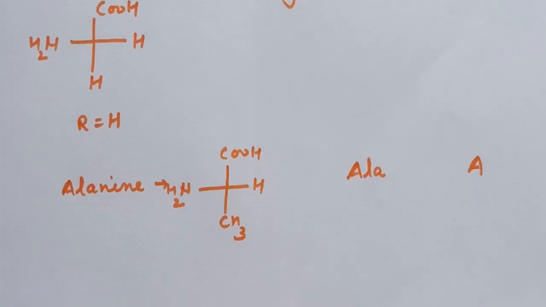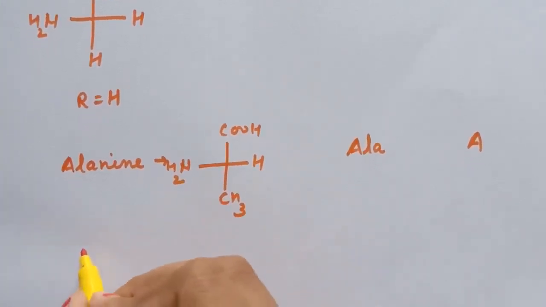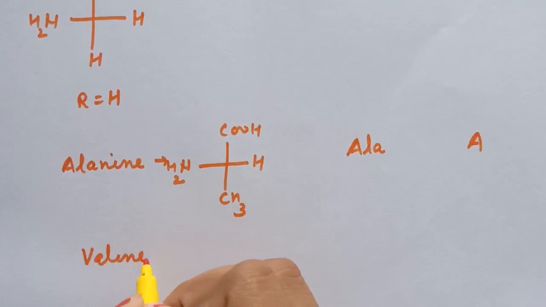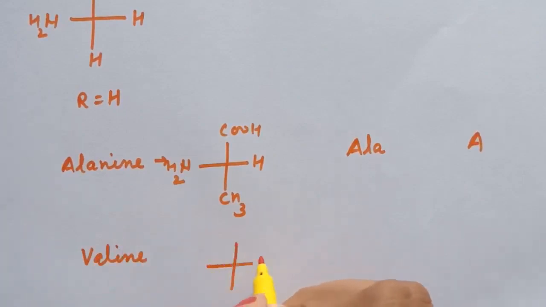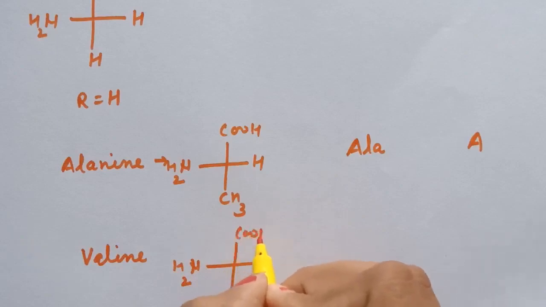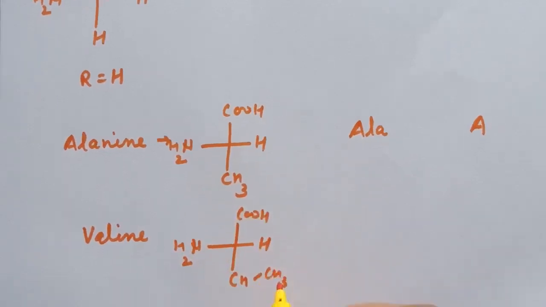Next amino acid is valine. So the structure for valine is H, NH2, COOH. Now here this R group is CH3.